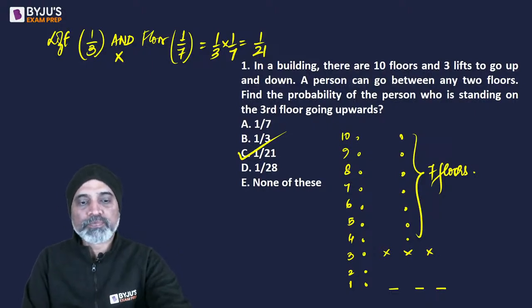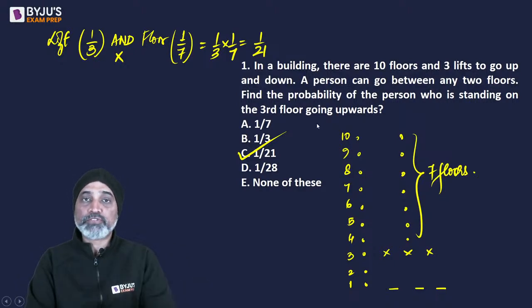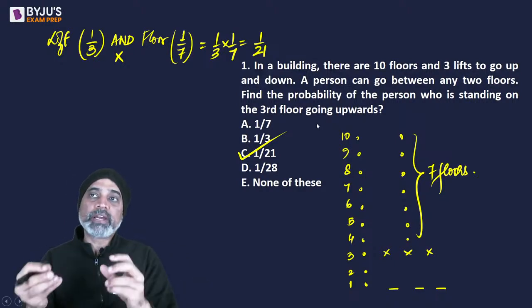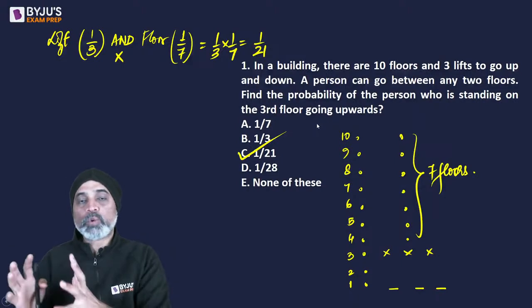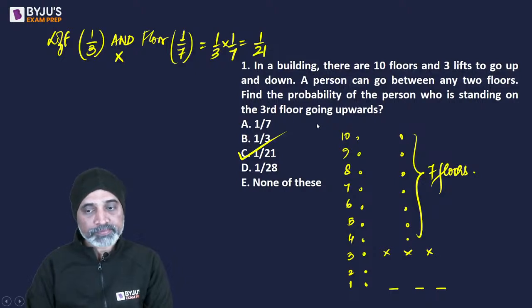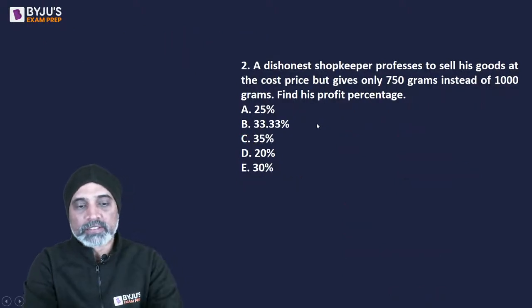People who find it difficult do so because they are not able to comprehend what is given and what part we should take in probability. So C is the answer.